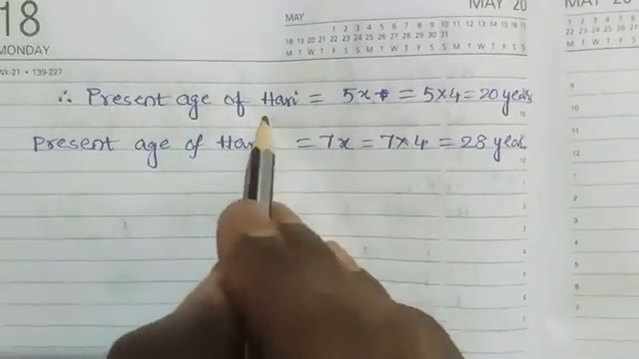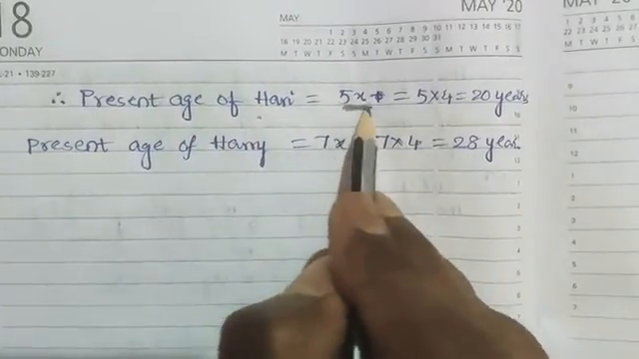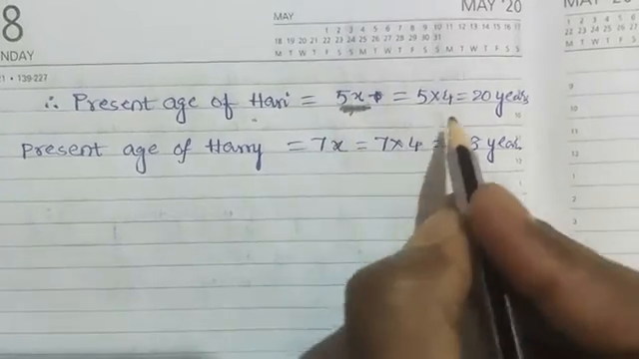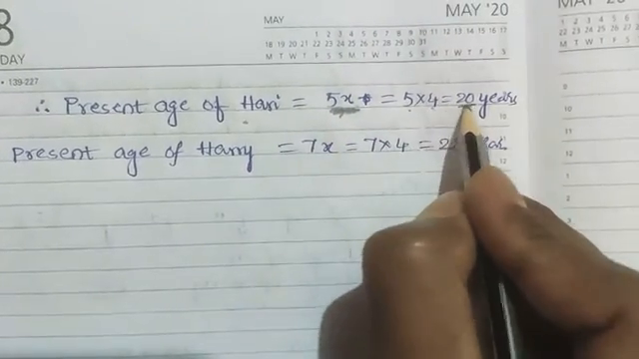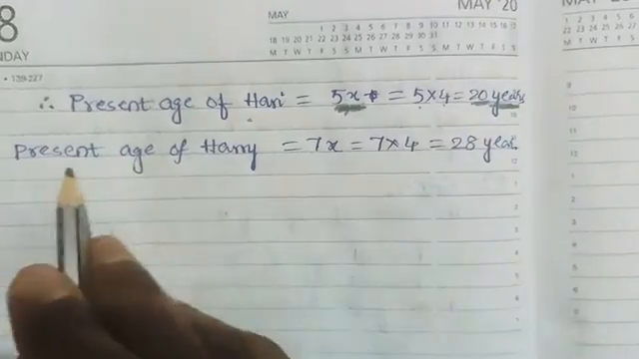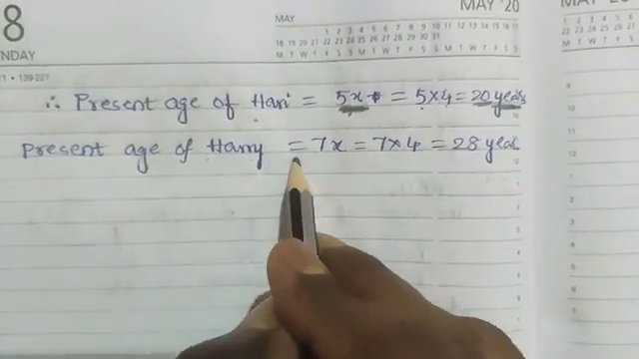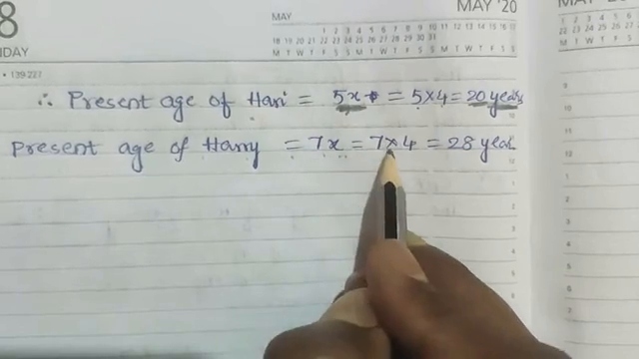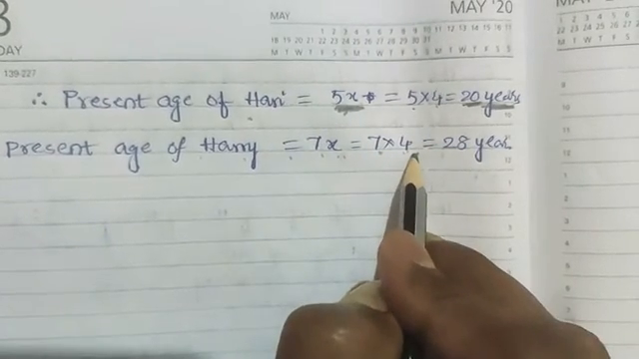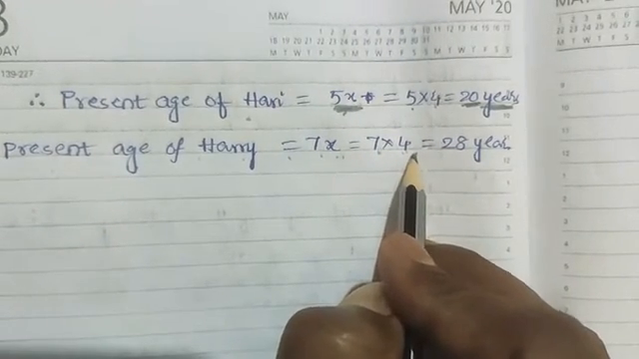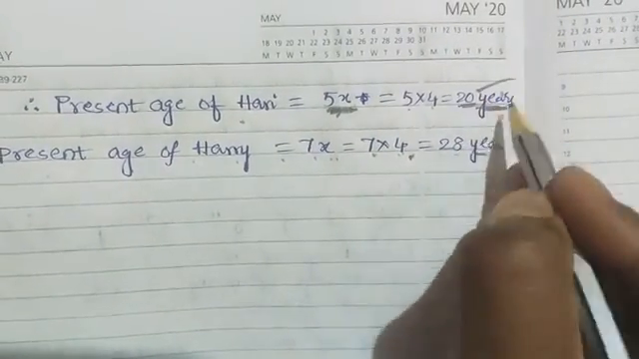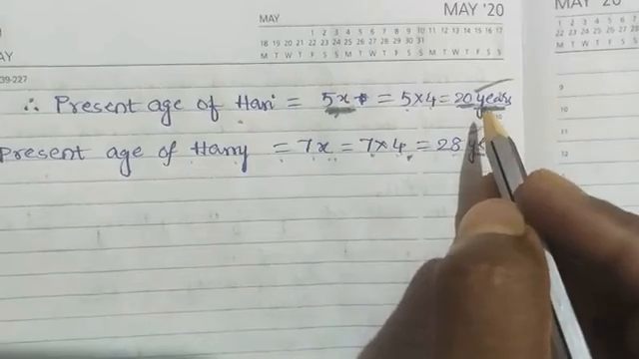The calculation also we have done. The present age of Hari is represented as 5x. 5x means 5 into x. The x value 4 you got. 5 into 4, that is 20 years. The present age of the other Hari is 7x. 7x means 7 into x. The x value is 4. 7 into 4, that is 28 years. So you got the present ages of both the candidates, Hari and Hari.